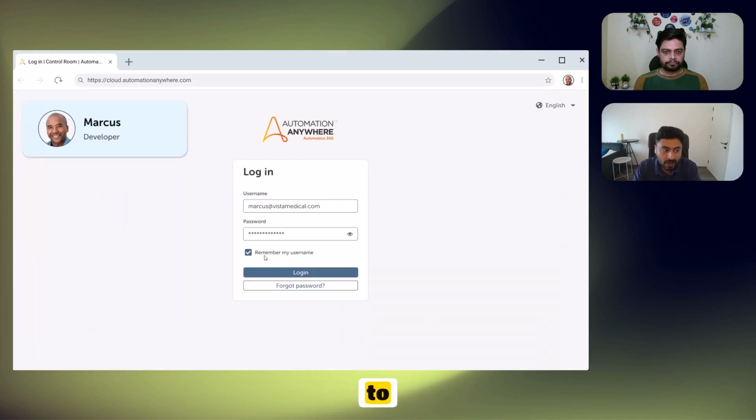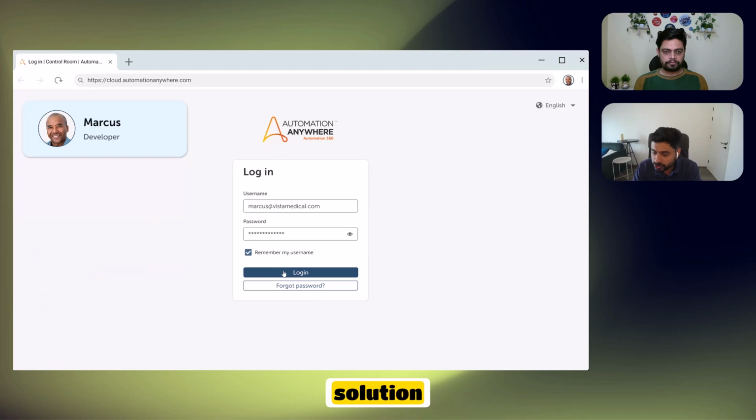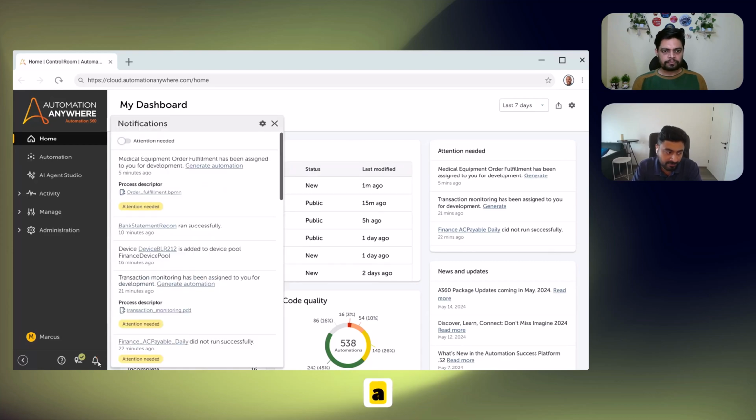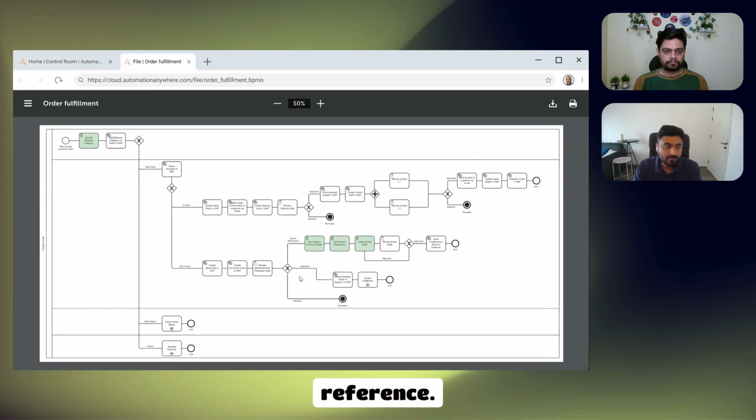So Sarah reaches out to Marcus. Marcus is our developer, and Marcus is tasked with creating a solution for Sarah which she can use to solve this particular predicament that she has. So when Marcus logs into his control room as a developer, he can see a new notification has come in and an opportunity has been assigned to him. Now, when he clicks on the opportunity, he can see that as part of the opportunity, there is also a business process diagram attached for his reference. When he opens it, it's a pretty standard BPM diagram. He can see what is the process that needs to be created to solve this particular problem for Sarah.